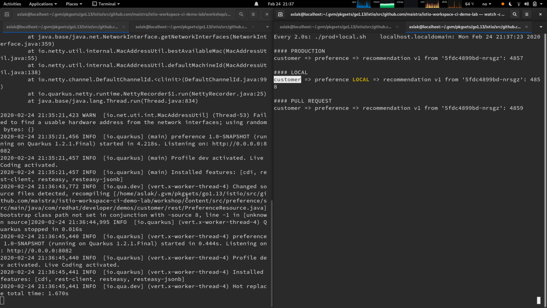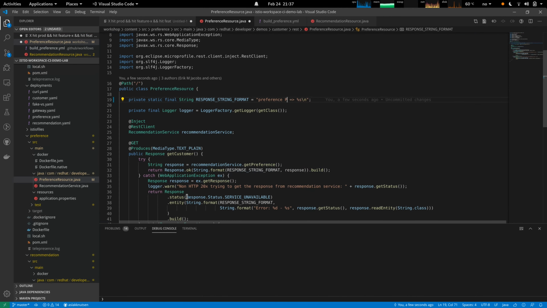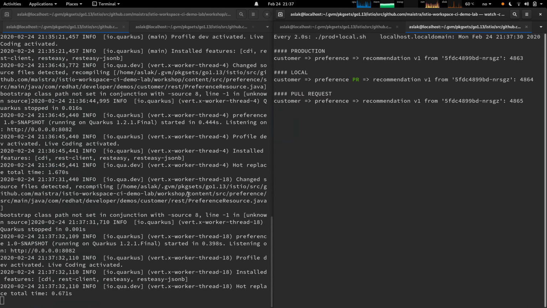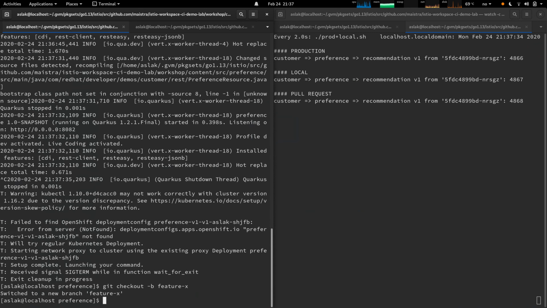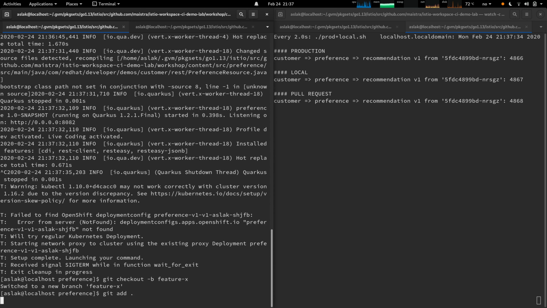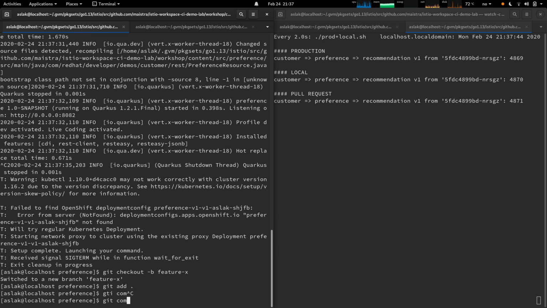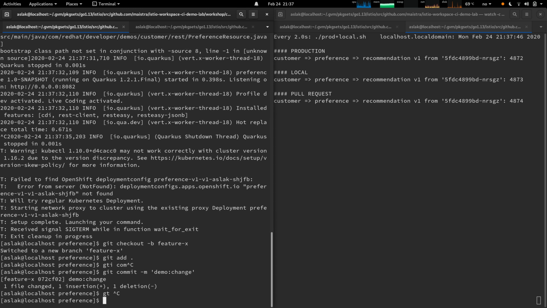Now let's say we're happy with this change. We want to create a pull request. We create a new branch, call it feature X, add and commit the code, and push it to GitHub.